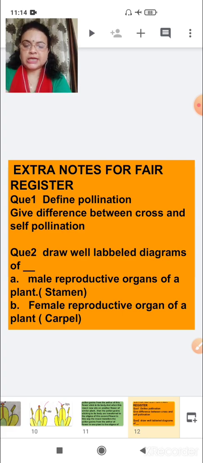Draw well-labeled diagrams of, you have to make 2 diagrams here, both are important: the male reproductive organ of a plant, which is the stamen, and the female reproductive organ of a plant, which is the carpel. You can see the diagram. While drawing the diagram you can take help from the same presentation. Clear, children? So till now I hope you have done all your extra questions of your second chapter.